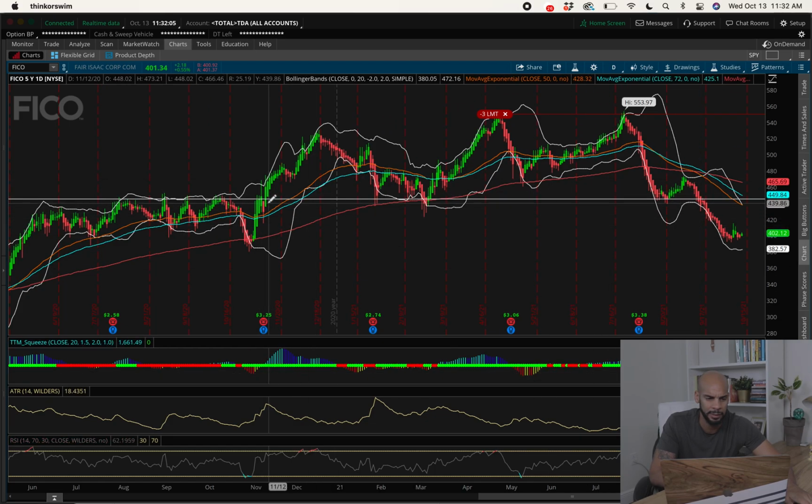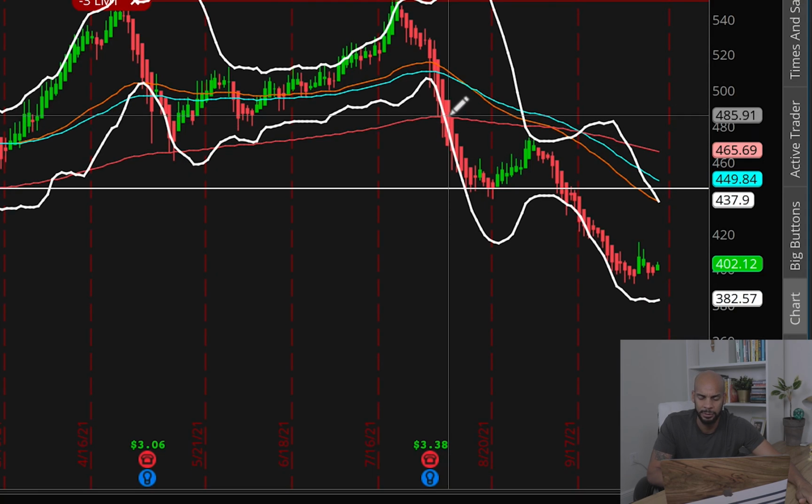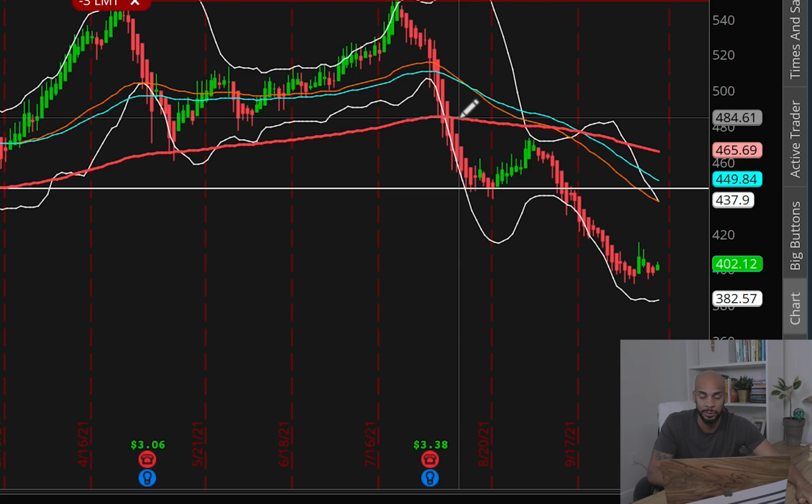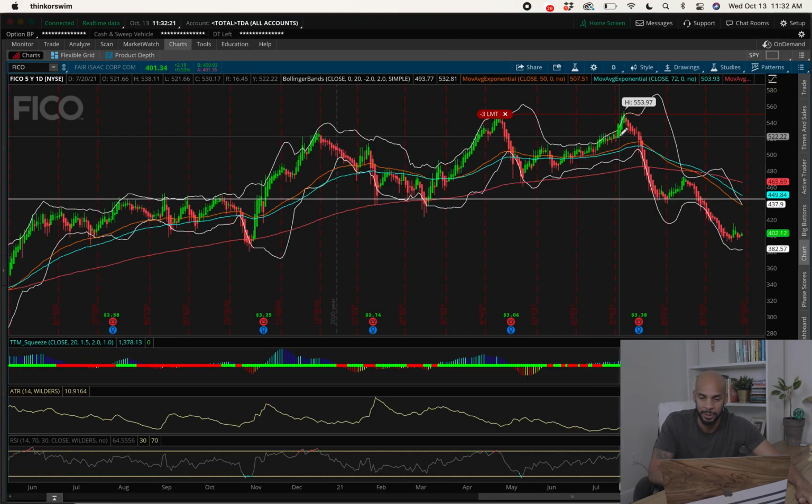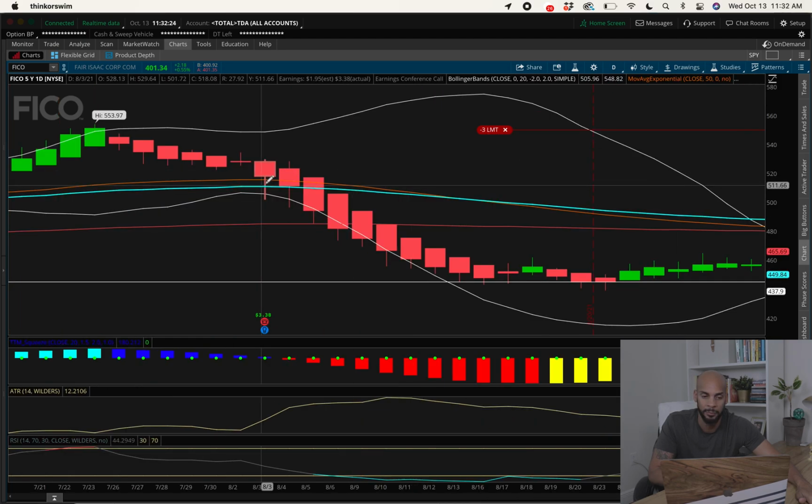This was a support level. So had I paid attention, look left, because you always want to look left first before you do anything else. Had I looked, I would have known that, okay, this isn't a support level. I probably shouldn't buy the 200-day EMA. Plus, it didn't even bounce off of it, so there was no indication that it was going to reverse and go up. It broke through the 200-day EMA and kept going down.